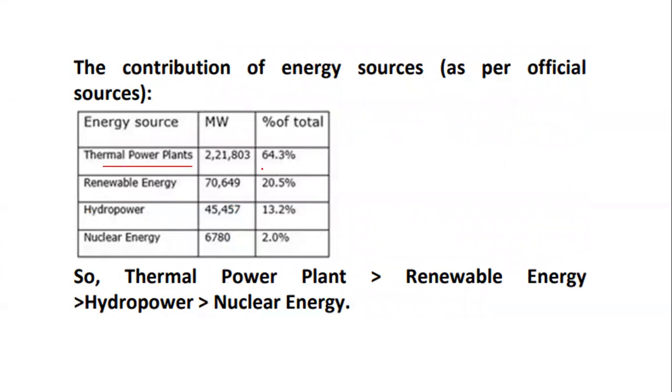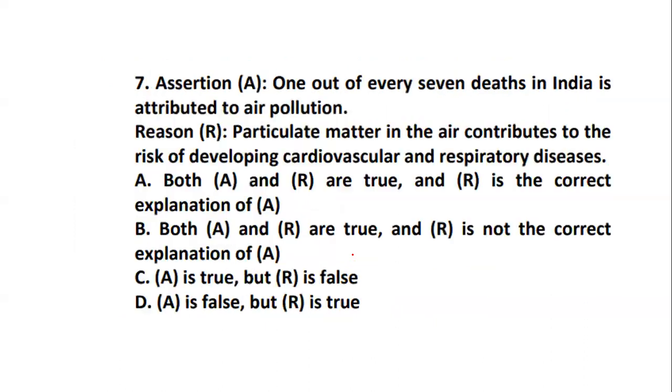Thermal power plants are contributing 64%, renewable almost 21%, hydropower 13%, and nuclear energy 2%. So you need to keep this in mind. Individually also the question can come out of this, so just make yourself aware of the percentages.